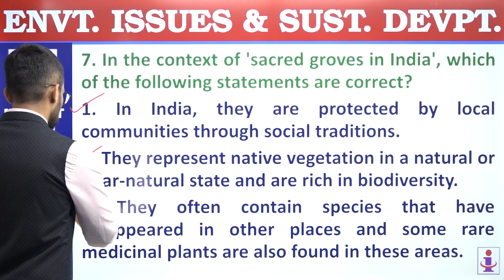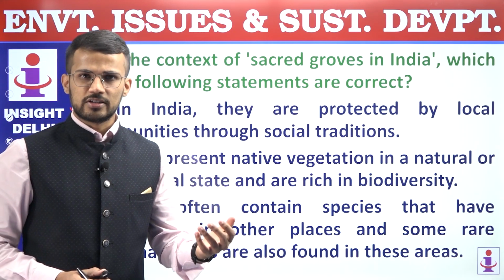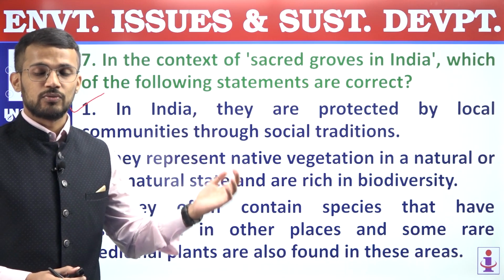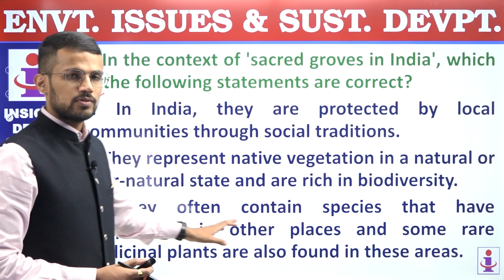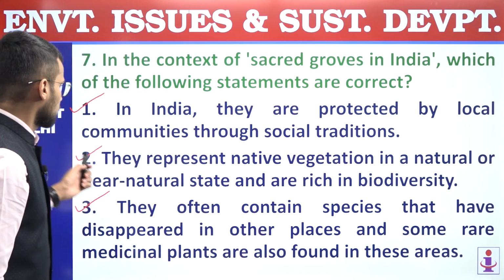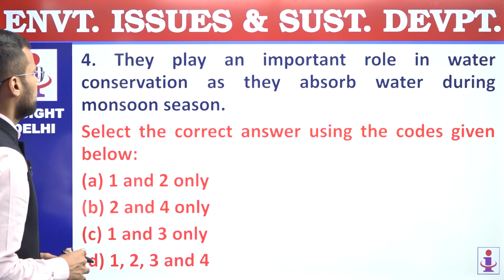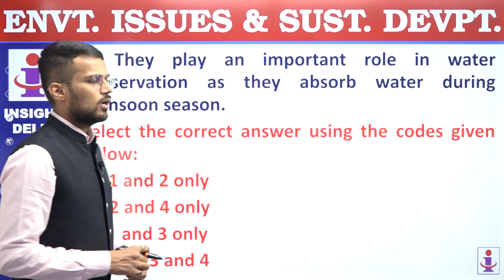So this statement is also a correct statement, because in sacred groves, as they are not disturbed, we may have the presence of certain species which have become extinct in other parts. Also, we may have the presence of certain medicinal plants. So all these 3 statements are correct. Fourth statement, they play an important role in water conservation as they absorb water during monsoon season.